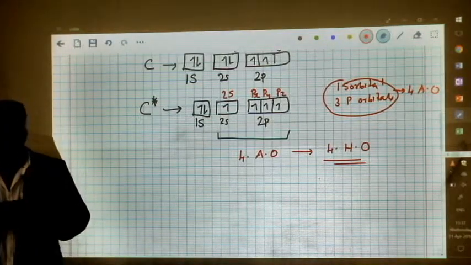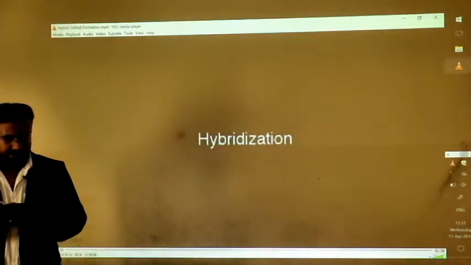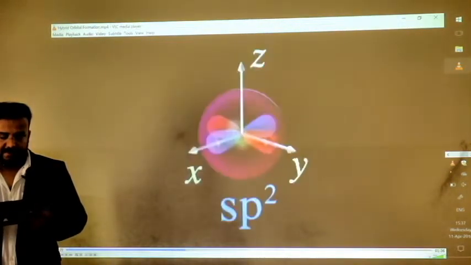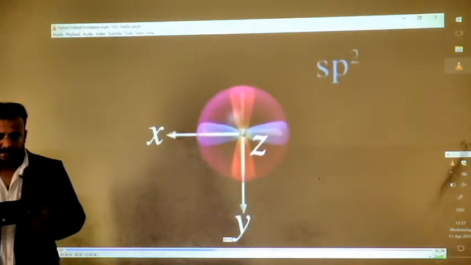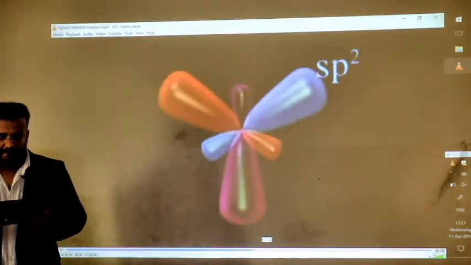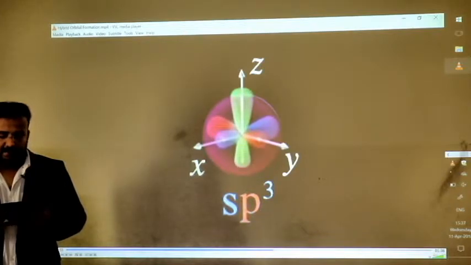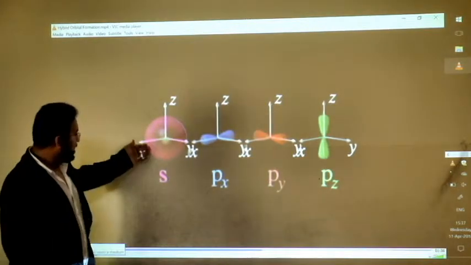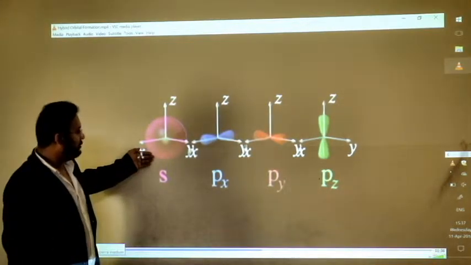And you can look at the structure of these 4 hybrid orbitals. If we look at sp3 hybridization, here you can see the different atomic orbitals. We have the s orbital, which is spherically symmetrical.